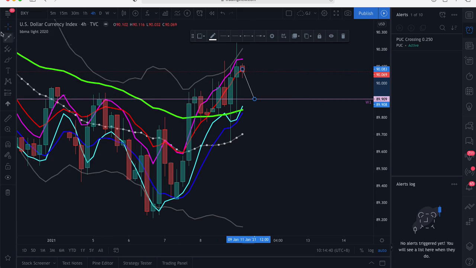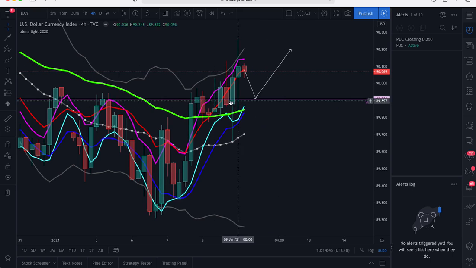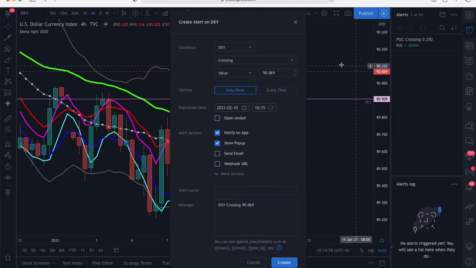However, what we really want to see is the strength of this trend, but as for now we did not see any strength, because all the upward candles did not close above the top BB. So for that we want to see a CSAK buy on the DXY H4.